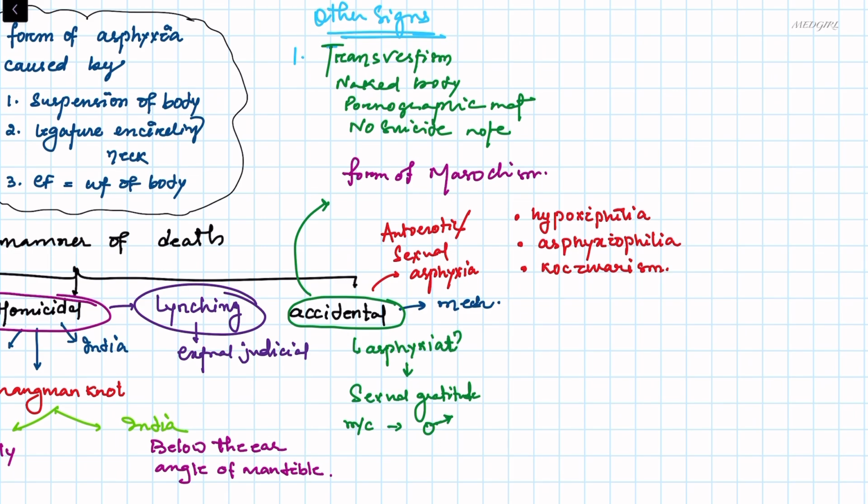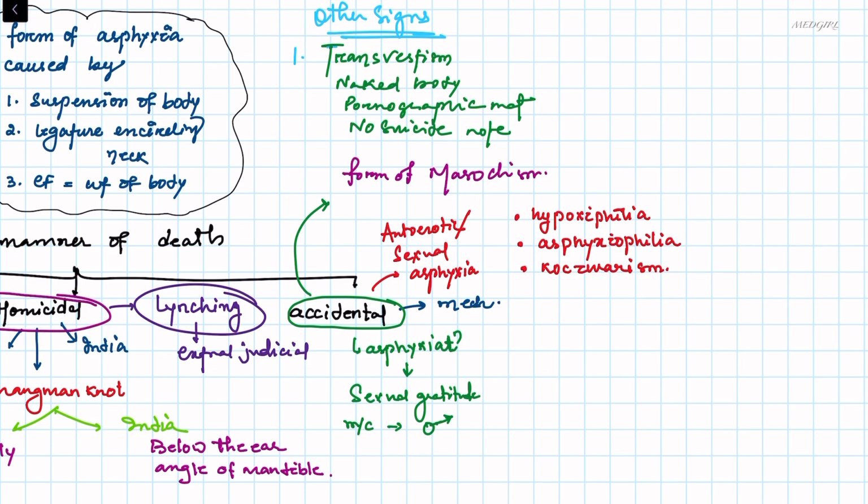Now the third one is accidental. Accidental is otherwise known as autoerotic or sexual asphyxia, which is called hypoxyphilia or asphyxiophilia or coxvarism. What is this? The mechanism: asphyxia, which leads to sexual gratification. Now this is most commonly seen in male perverts. There is partial neck compression, which leads to carotid compression, which leads to cerebral ischemia. That leads to erotic hallucination, which leads to orgasm.